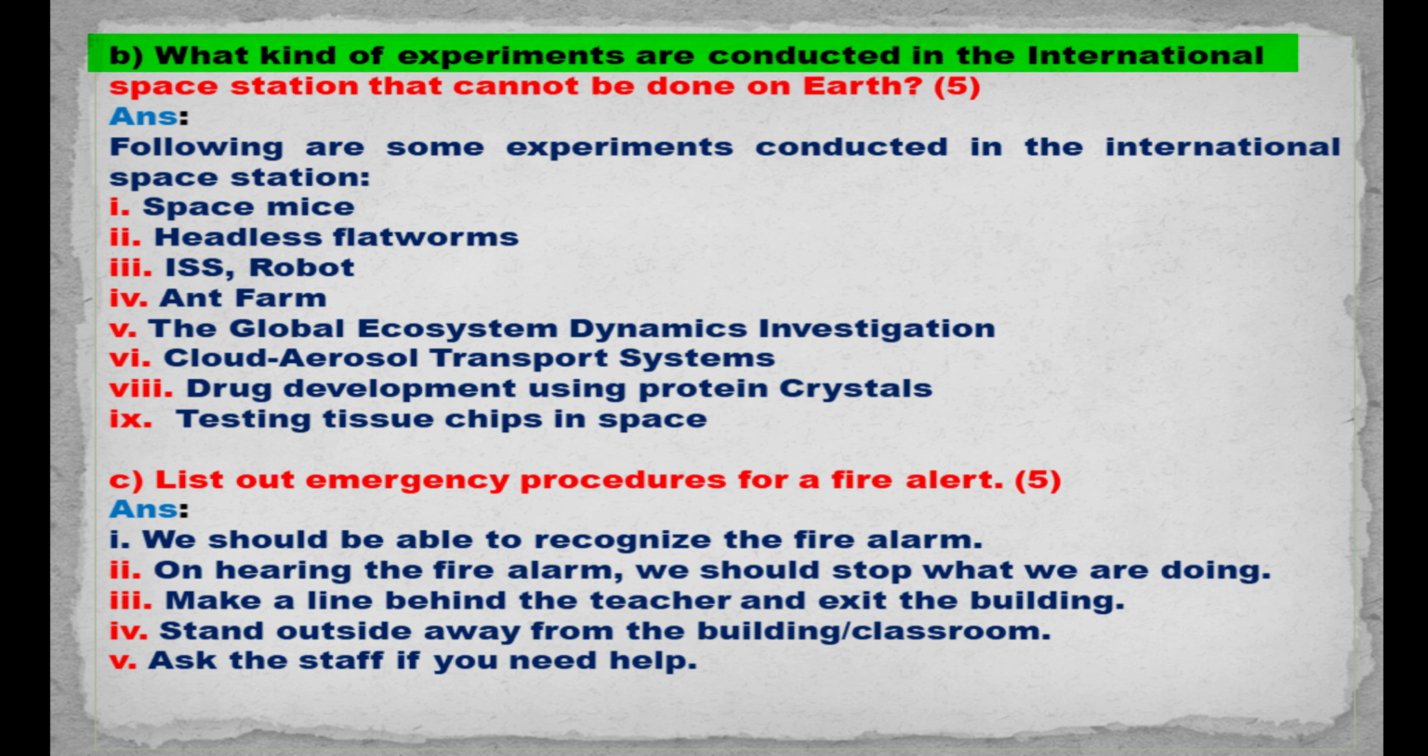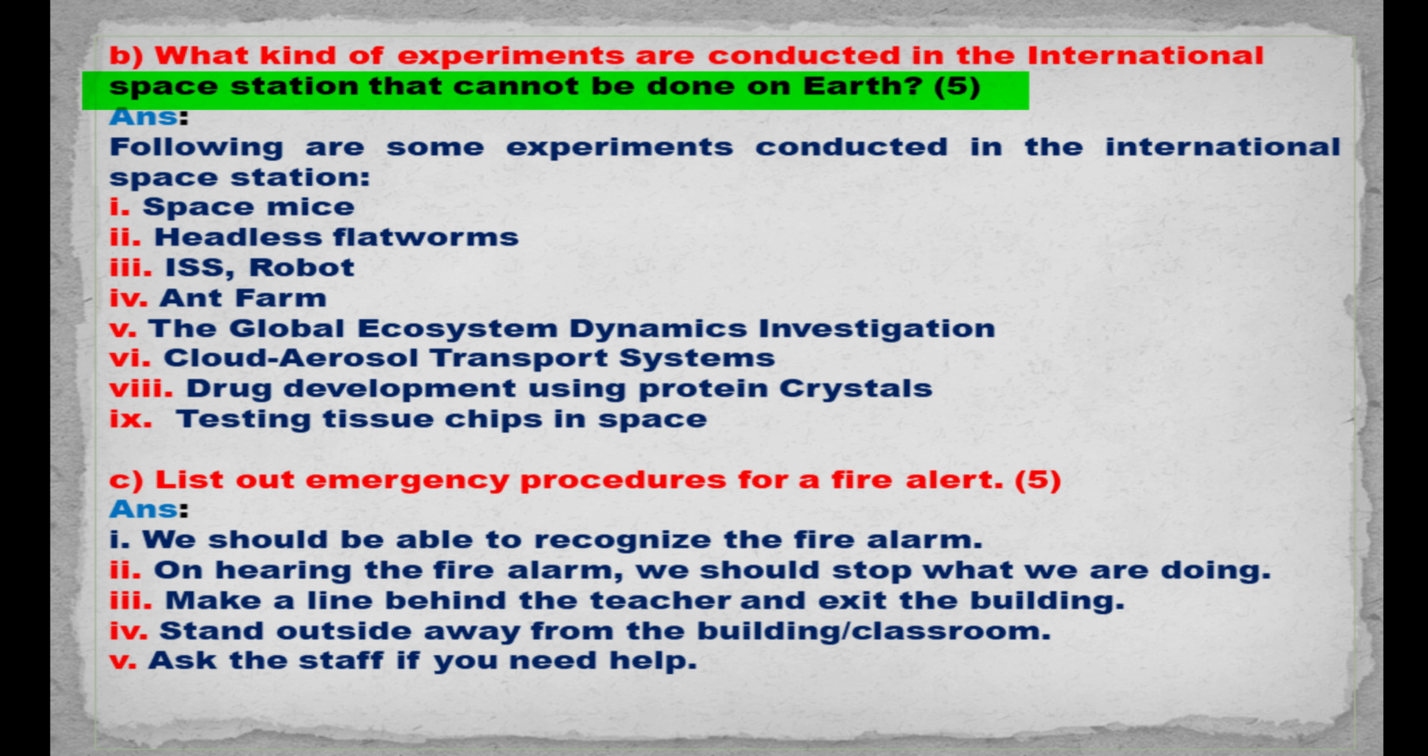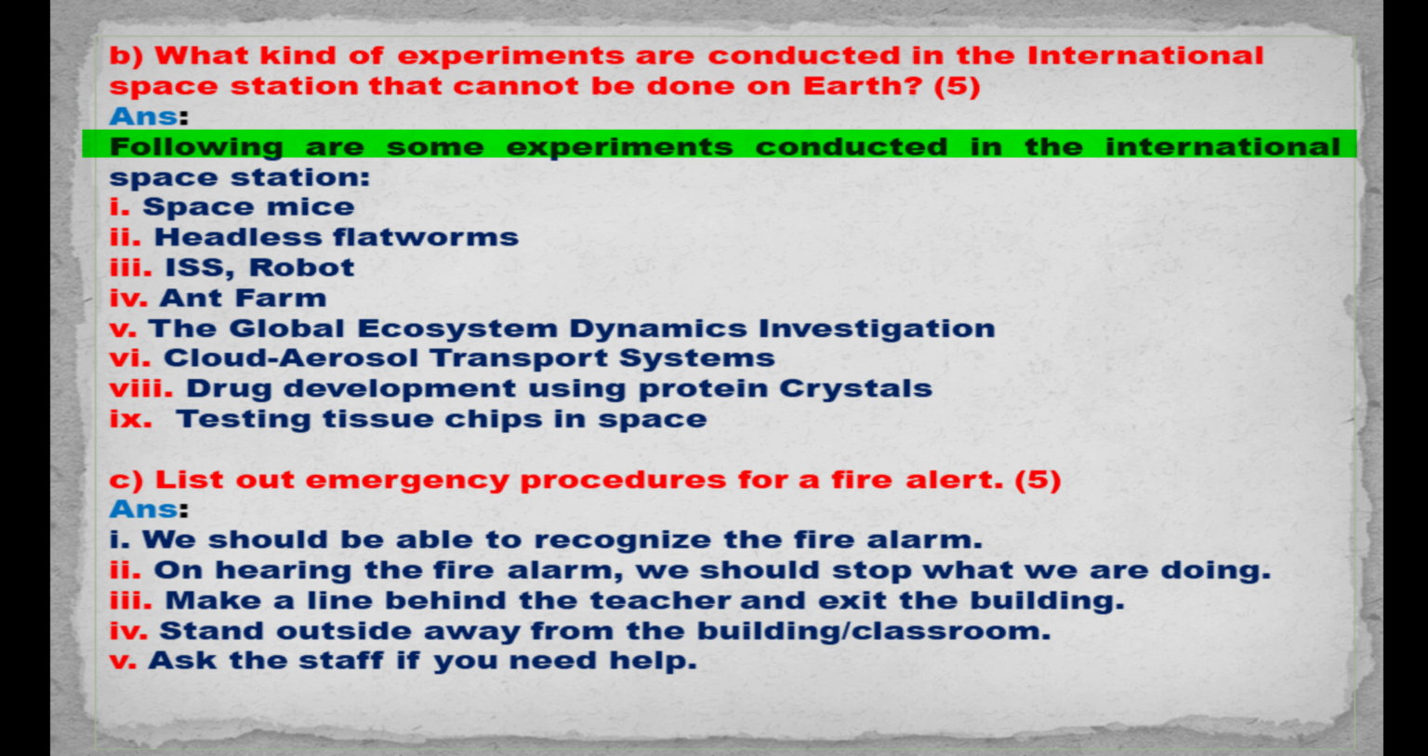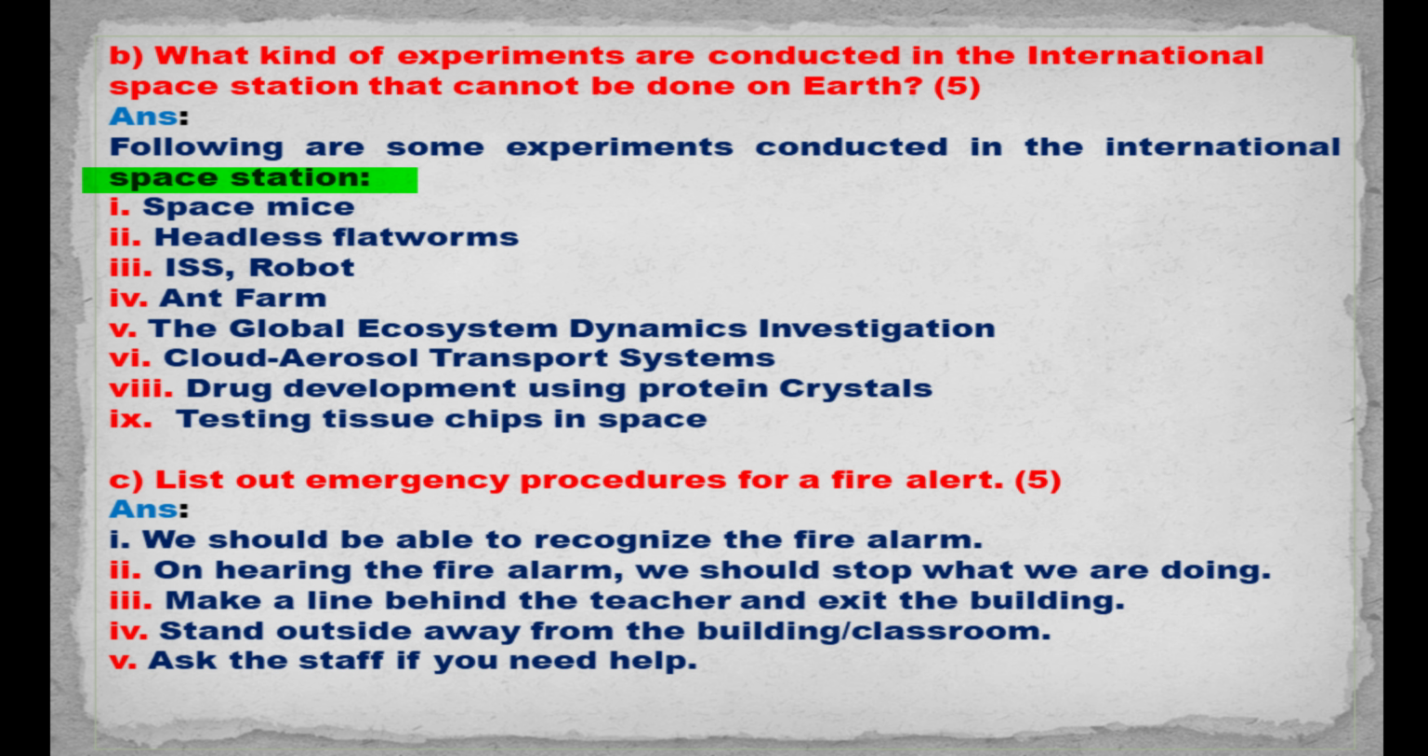Part B. What kind of experiments are conducted in the International Space Station that cannot be done on Earth? Answer. Following are some experiments conducted in the International Space Station: space mice, headless flatworms, robot ant farm, the Global Ecosystem Dynamics Investigation, Cloud Aerosol Transport System, drug development using protein crystals, testing tissue chips in space.